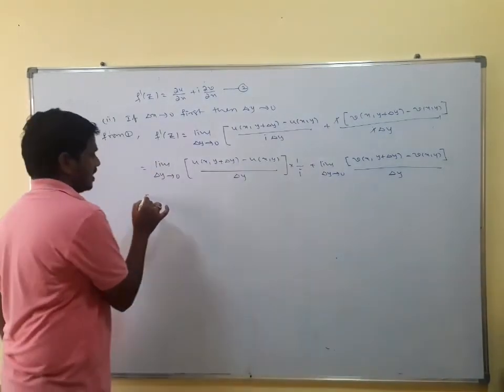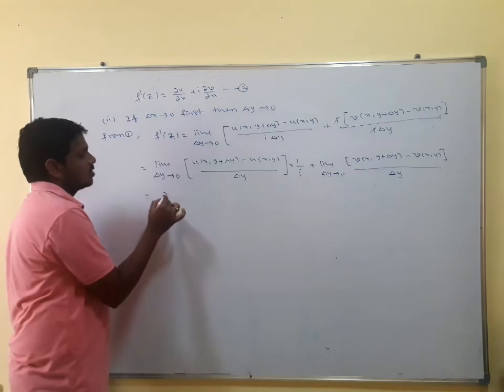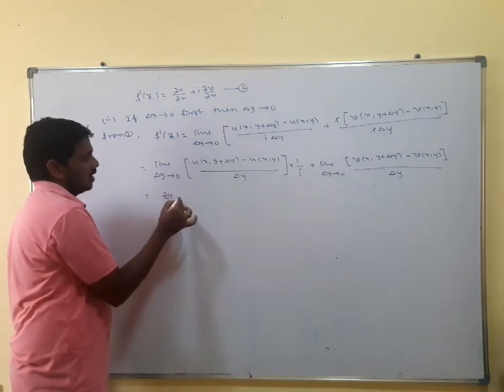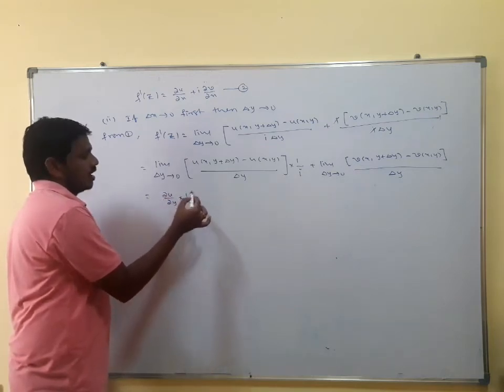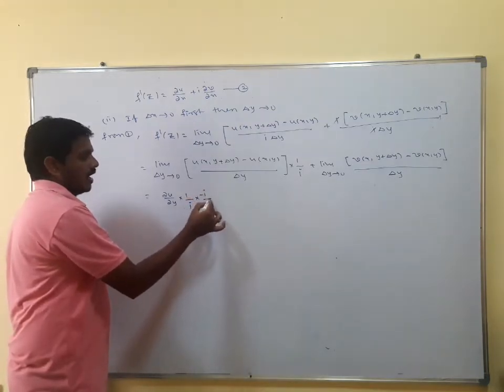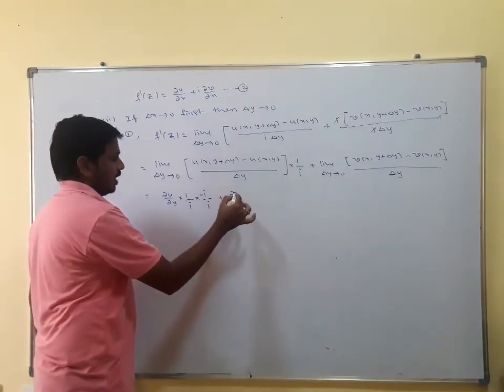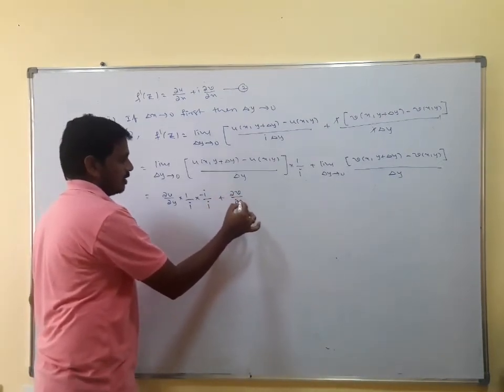This is the same as the partial derivative of u with respect to y, that is dou u by dou y into 1 by i, plus dou v by dou y.